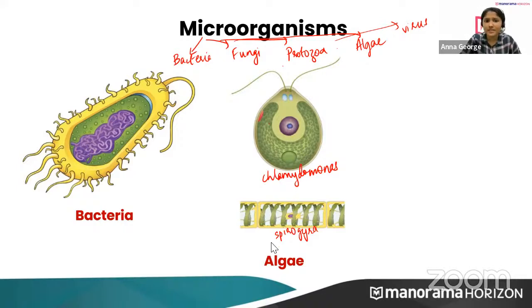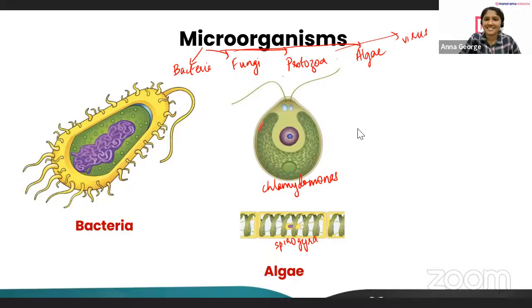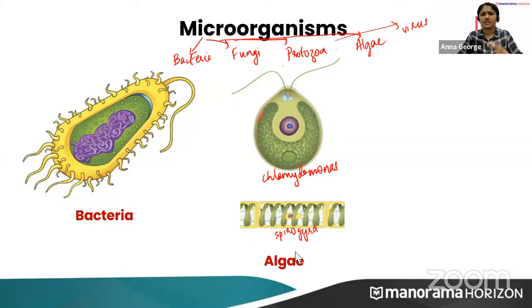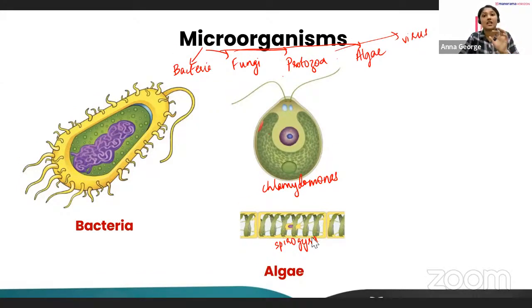Yes, the cells. What is spiral actually here? Spiral means the organism is spiral, but the organism is not spiral. Actually, the chloroplast is spiral here.